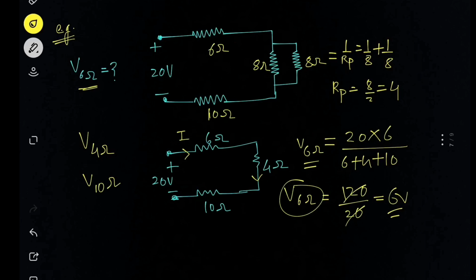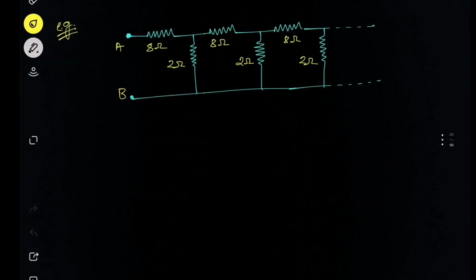And just make sure that after finding all the values, the net sum should be 0, because every valid circuit should follow KCL and KVL. This is mandatory. So let us move ahead.